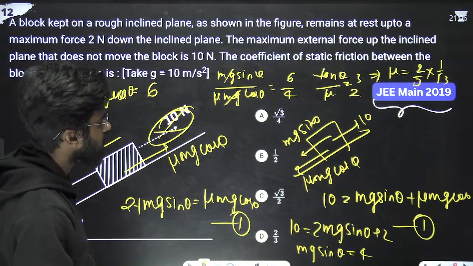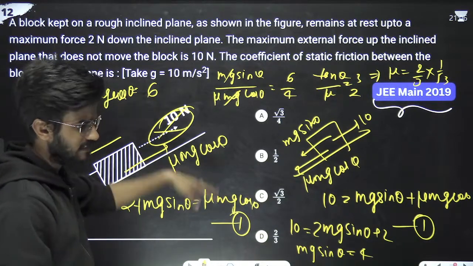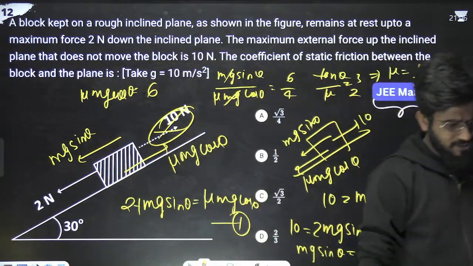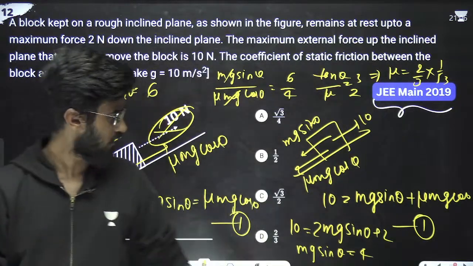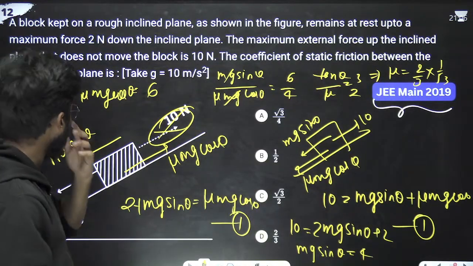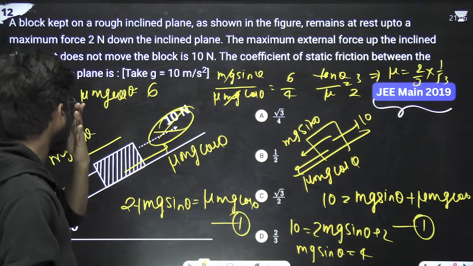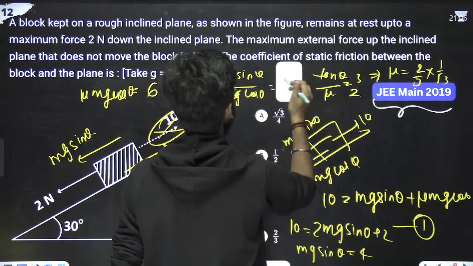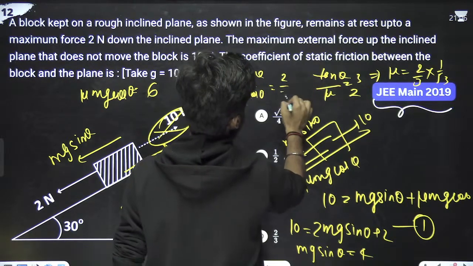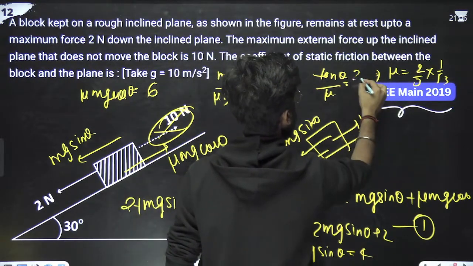Or have I done something wrong? 3 by 2 is correct. Just check the calculation once. Have I done something wrong? Maybe there is some mistake in the calculation. Yeah, I have made a mistake here. This is 2 by 3, or 4 by 3? So this is 2 by 3.